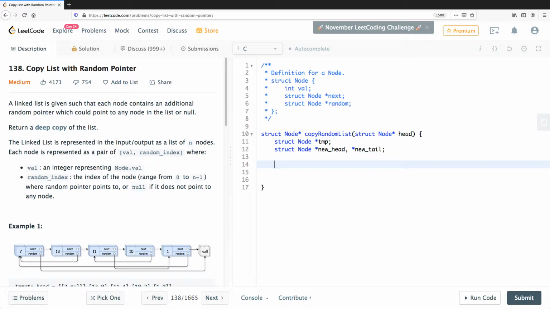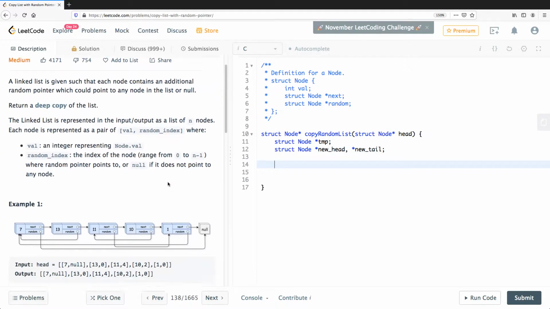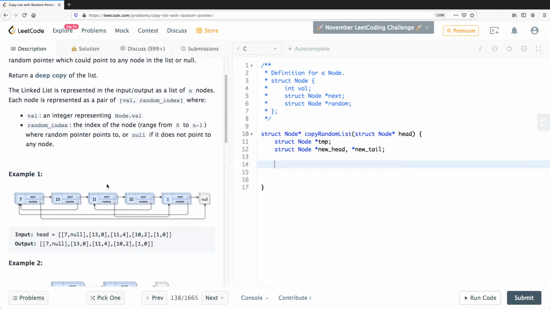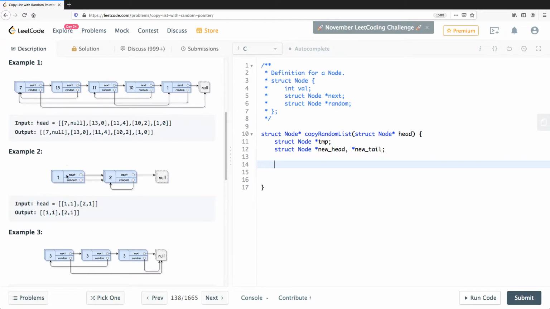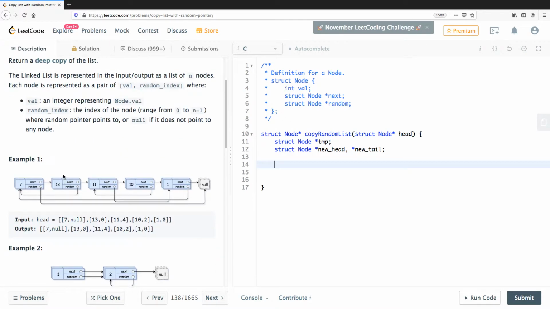So what is our strategy? What we can do is, given a list, rather than copy them directly, imagine you walk it, and as you're walking, suppose temp equal to head.